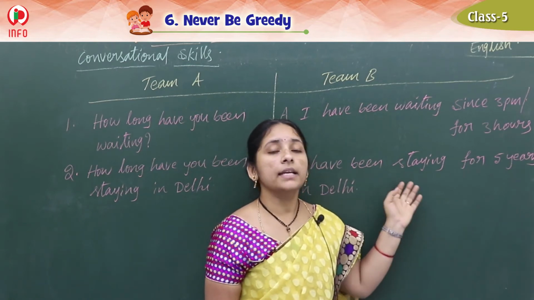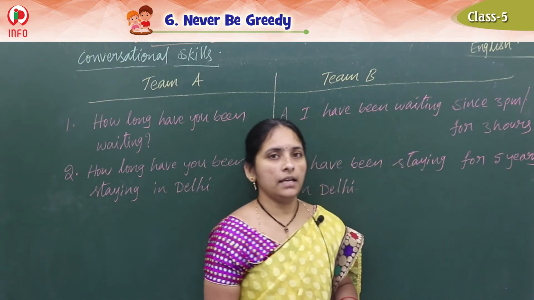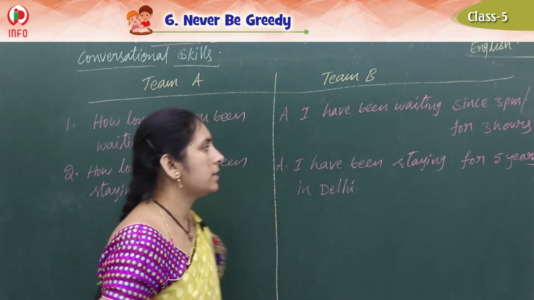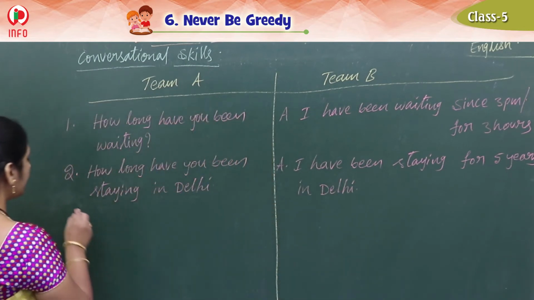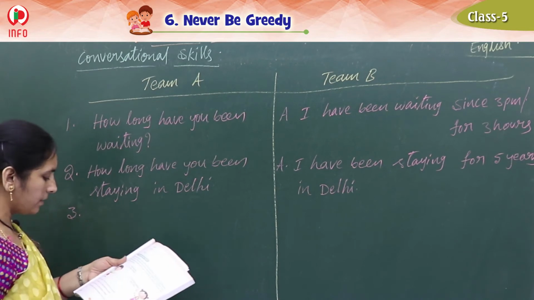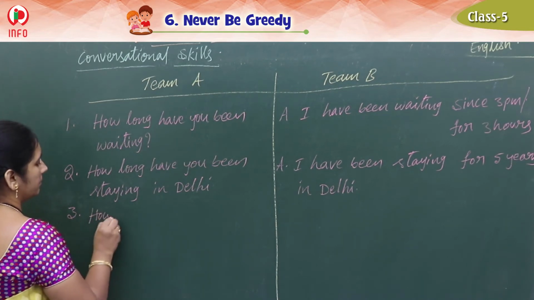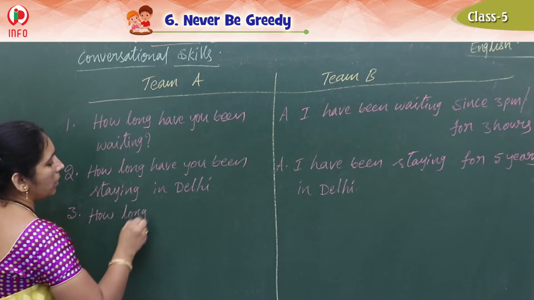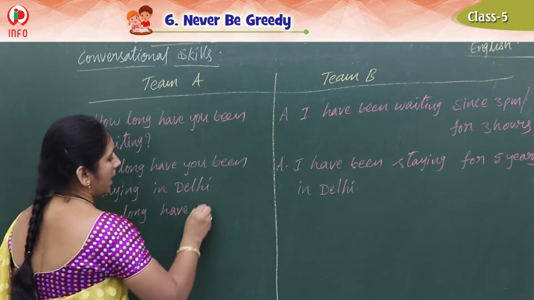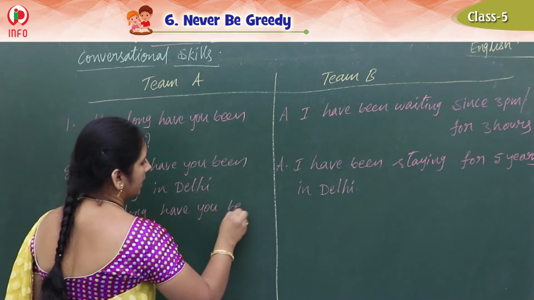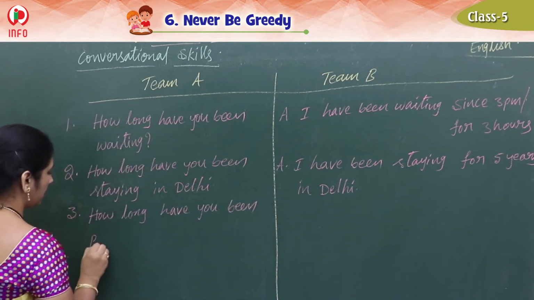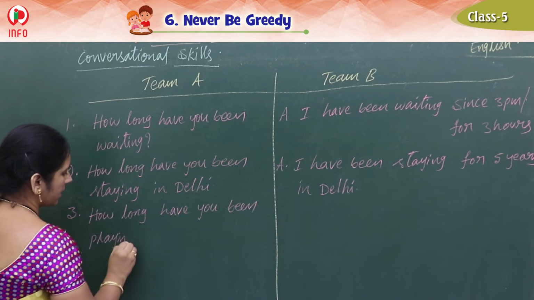I have been staying since August in Delhi. Okay, like this we should write it. And see the next question, what did they give? How long have you been playing cricket?